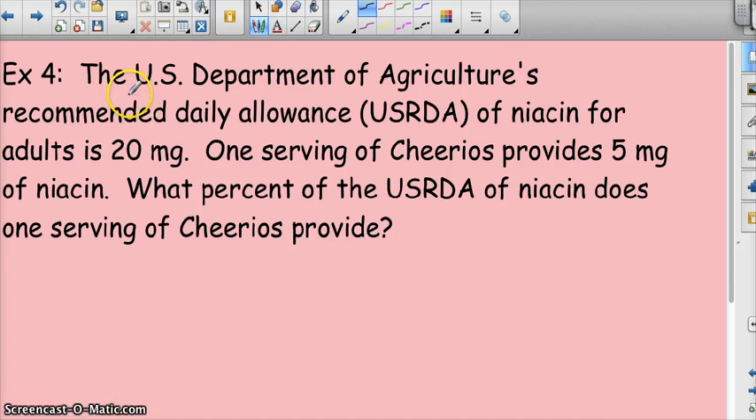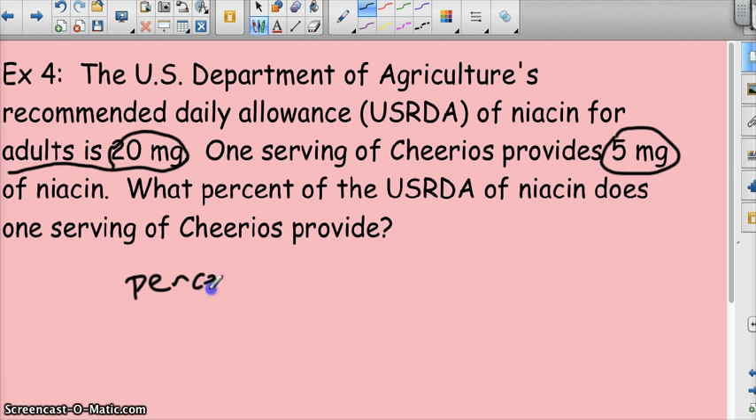Reading off, example, the U.S. Department of Agriculture's recommended daily allowance for niacin for adults is 20 milligrams. So that's what you should get every day, 20 milligrams, okay? One serving of Cheerios provides 5 milligrams. What percent of the United States Department of Agriculture's recommended niacin does one serving of Cheerios provide? Well, when you find a percent, percent is always the part you're looking for divided by the whole.